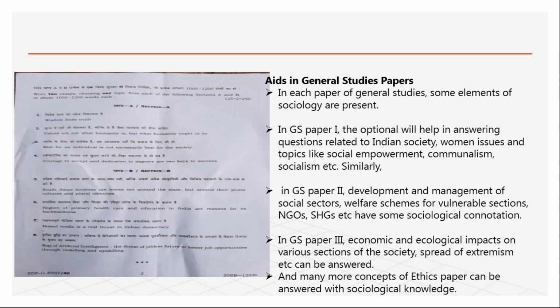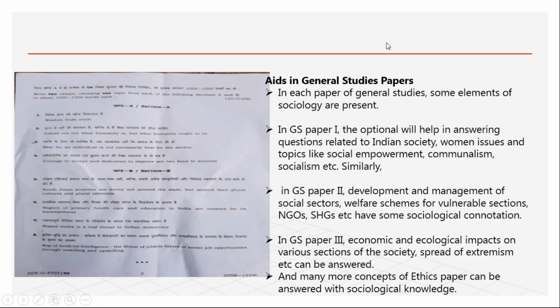But that will be compensated when you write the society questions, because for society questions you will definitely know that they come from this area only, and you can write a better answer. So those 15 marks questions will compensate for what you don't know in history and geography in paper one. This much relevance and importance sociology gives you if you take it as an optional.